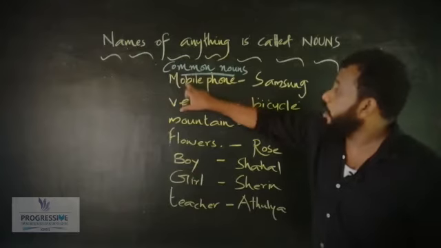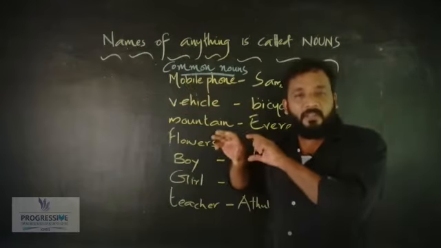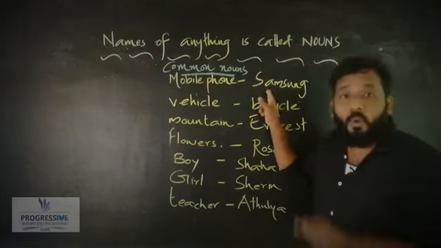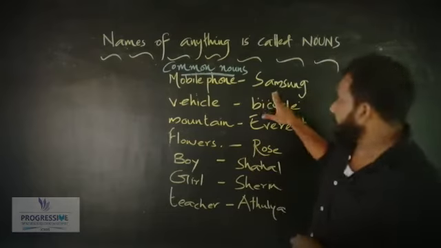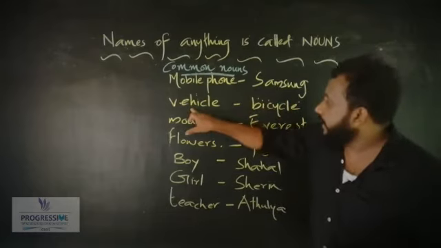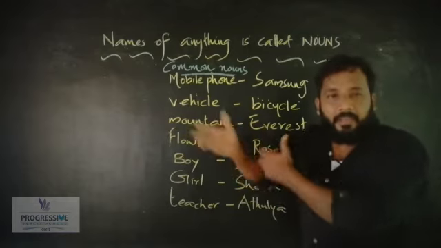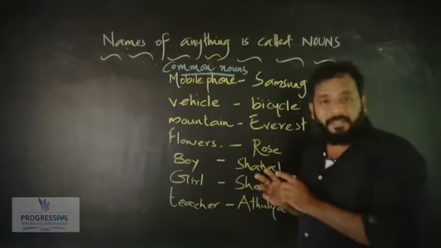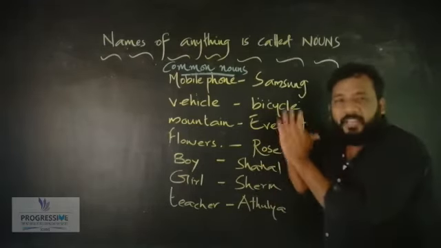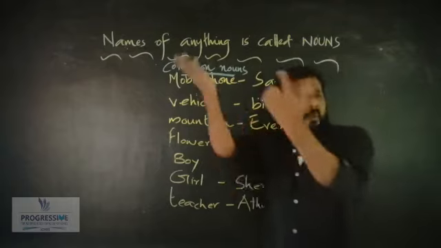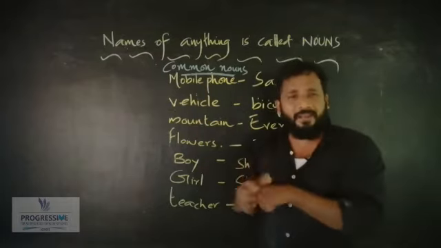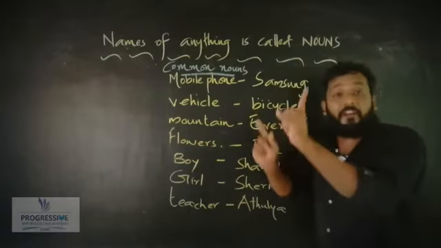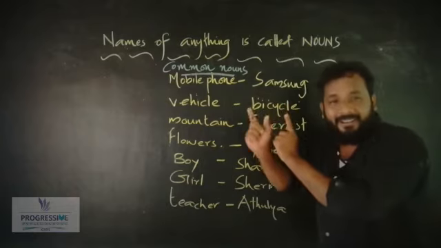Because this is a common noun. It is not a specific noun. Here we say the brand of the mobile phone, that is Samsung. Here, any vehicle, it may be a bus, car, motorcycle, anything. But we wrote here bicycle. So it is a specific noun. Mountain, maybe any mountain. We are not talking about a specific mountain. But here we wrote Everest. It's Mount Everest. It's a specific mountain. Am I correct?